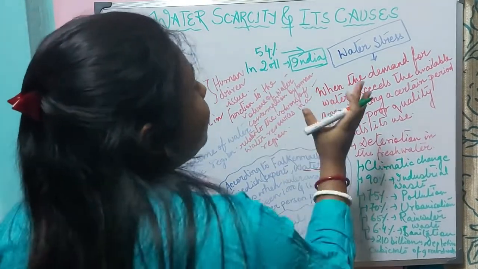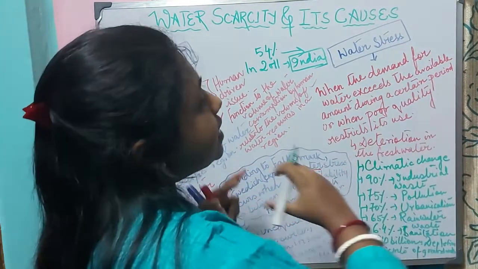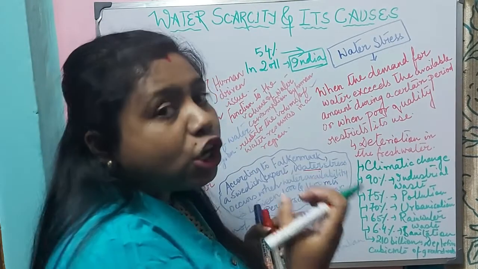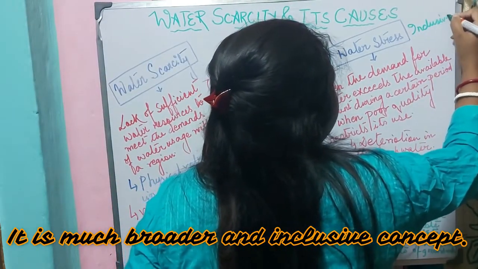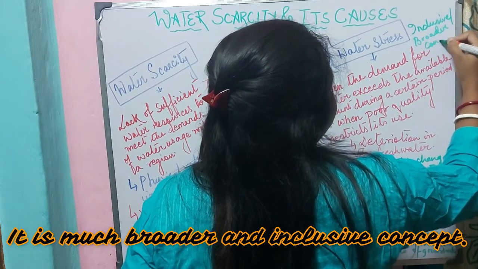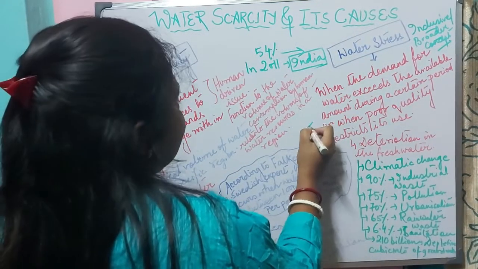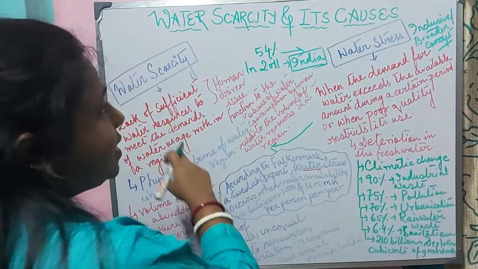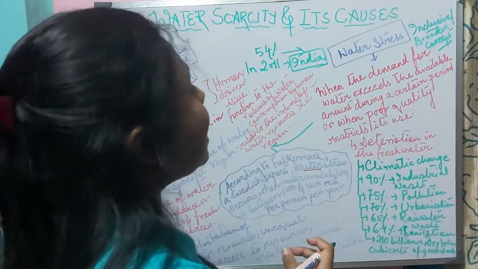Now, what is the relationship between water stress and water scarcity? Water stress is a much broader and inclusive concept. Water stress will lead to water scarcity. So when there is water stress, there will be water scarcity.